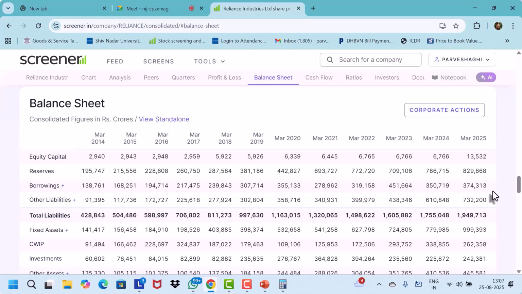8,29,000. Now tell me how the reserves have been created. Anyone? Shrishti, you go first. It's usually the share premium that the company gets that they put into reserves, or the profits the company has made. When the company earns profit, they keep it as reserves. Now, all the profit or some of the profit?